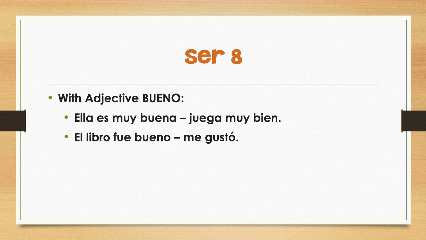And one last thought, when we want to say that something is good, we often get confused: is that es or está? So we use ser with the adjective bueno to say that something is of good quality. So I could say about a person, ella es muy buena, juega muy bien. She's a really good player. She's good at it. Or about a book, el libro fue bueno, me gustó.